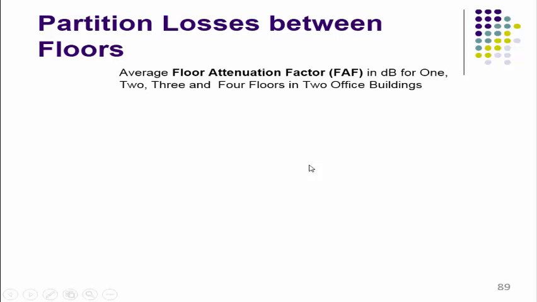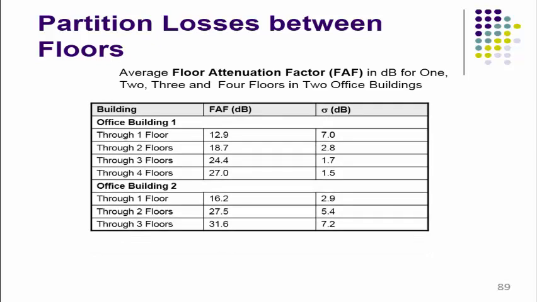Then the partition losses between the floors. Here FAF, floor attenuation factor in dB, for 1, 2, 3 or 4 floors in 2 office buildings, we can write according to the table.